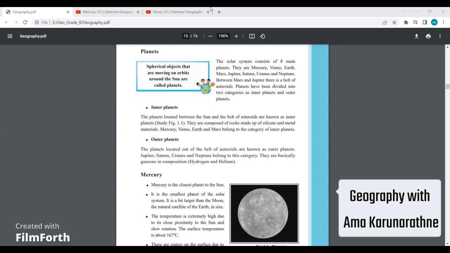So let's first go into this definition that we have been given about these planets. Spherical objects that are moving around on orbits around the sun are called planets. Okay, so these are some spherical objects.